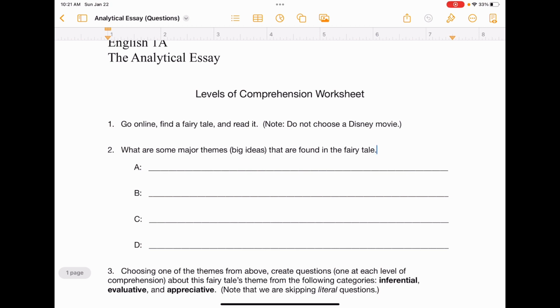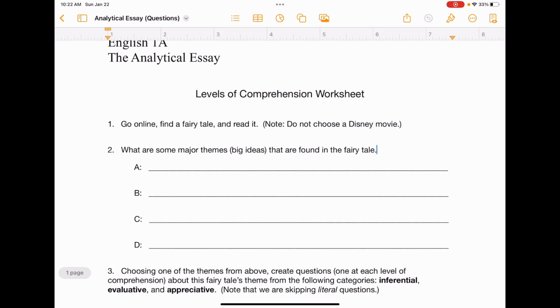Now, number two, what are some major themes, and by that I mean big ideas, that are found in the fairy tale? So the fairy tale that you chose to read and work with, you need to find some themes in it. And stories have more than one theme. You know, there's usually several themes working together.